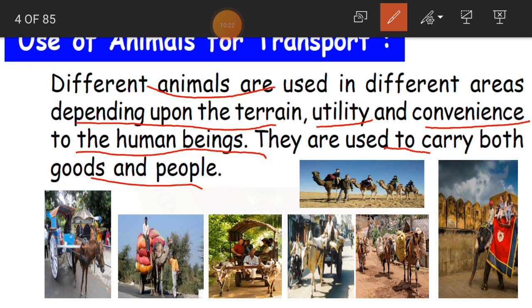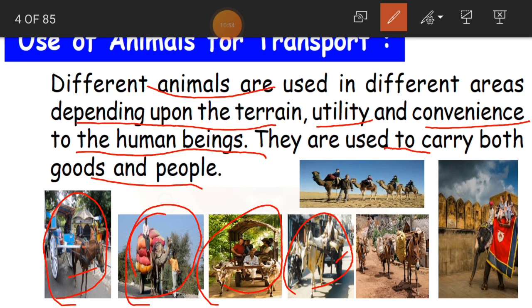Are you able to see here in the picture? See here a horse, where it is transporting people. Here again a camel, where it is carrying some goods. Here again a bullock cart, where they are transporting some people. Okay, in villages mostly we use bullock carts. Here also again a bullock cart, where it is transporting some goods.